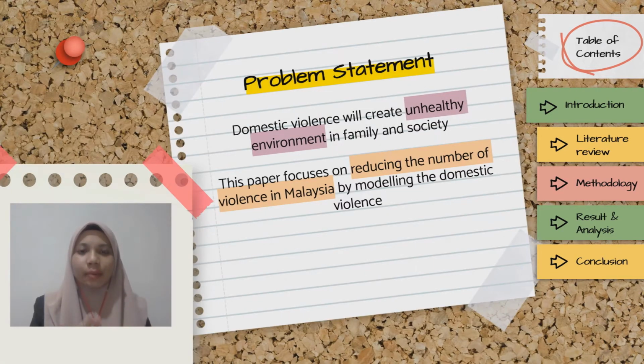Domestic violence is a major problem that happens in Malaysia nowadays, and it also has an impact on the younger generation. It is a big problem because the younger generation is the one who will be leading Malaysia in the future. Domestic violence also creates an unhealthy environment, especially for families and society. Therefore, this paper is focused on reducing the number of violence cases in Malaysia by modeling domestic violence.